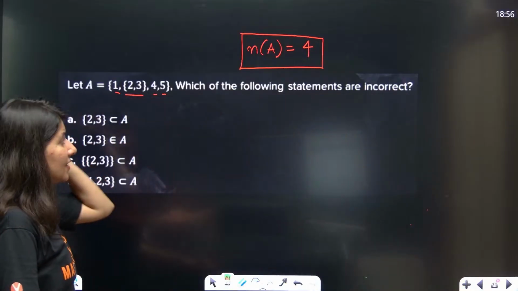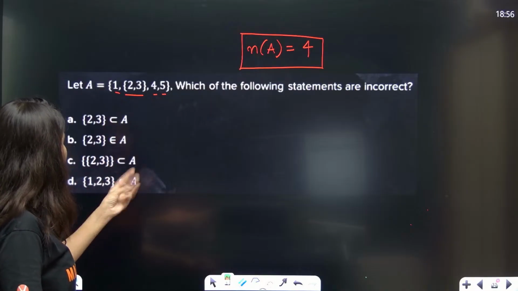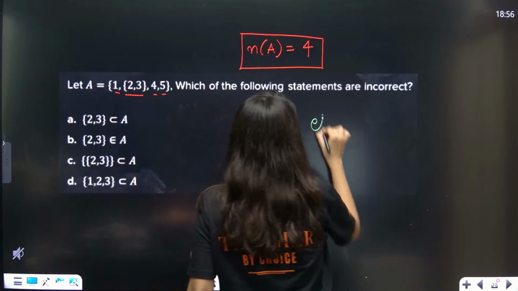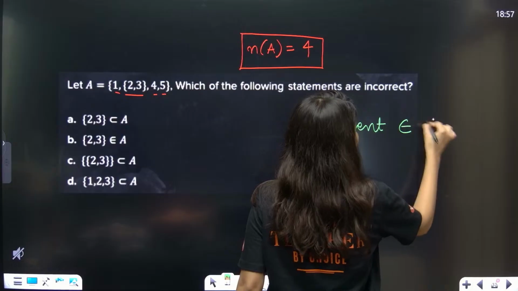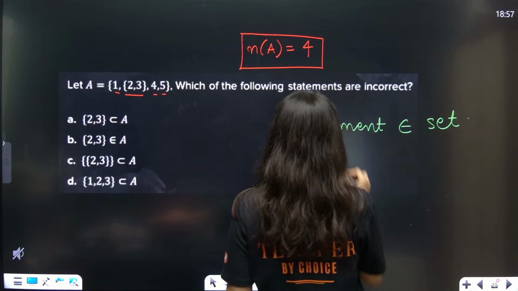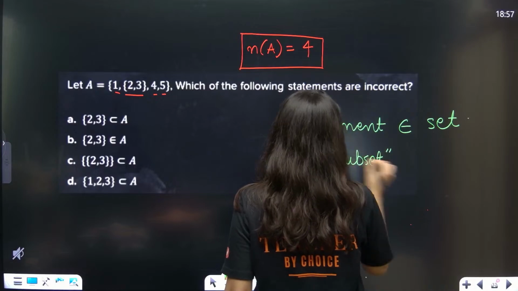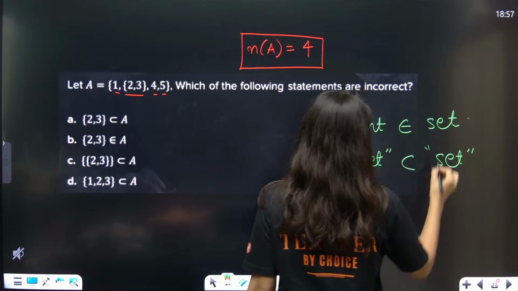Okay, now understand. These are two symbols you are seeing. If you are talking about an element, the element belongs to a set. And a subset is a subset of a set, or a superset.